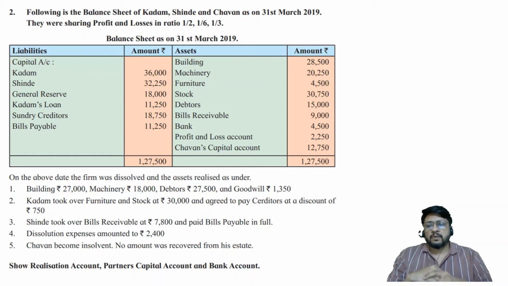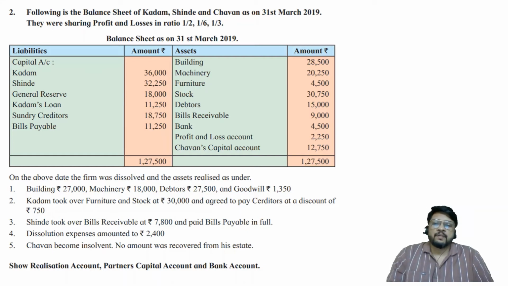Shinde took over bills receivable at rupees 7,800 and paid bills payable in full. So he has taken over one of the assets at agreed value and he has paid bills payable at book value. Dissolution expenses amounted to rupees 2,400. Chauhan became insolvent. No amount was recovered from his estate. Show realization account, partners capital account and bank account.